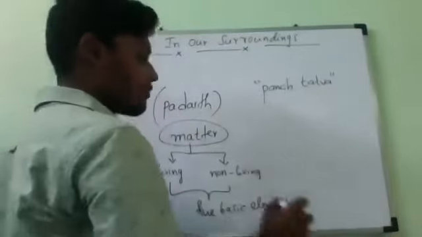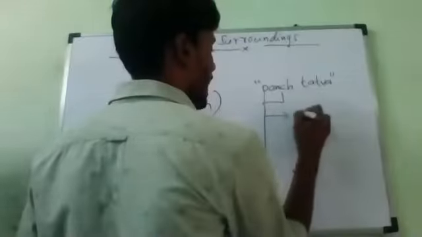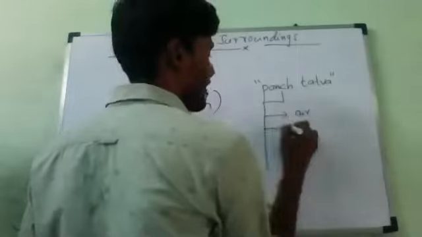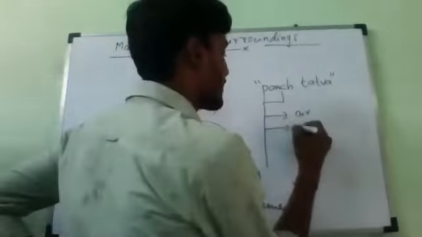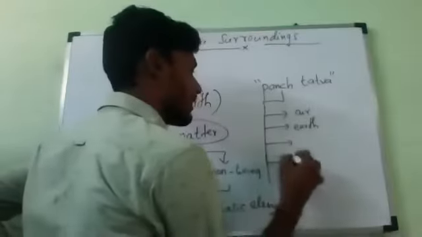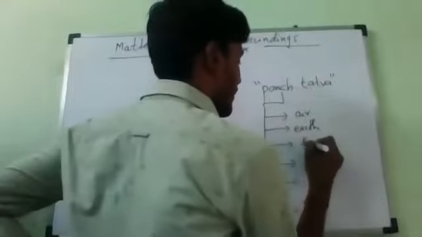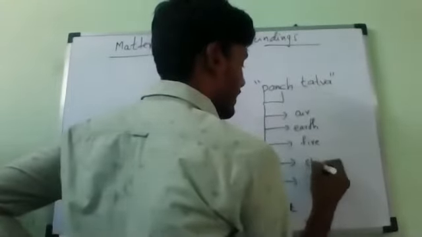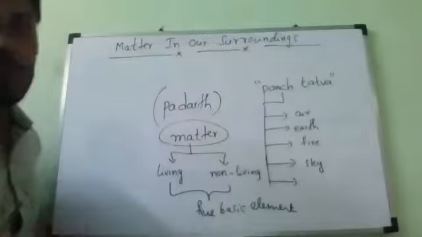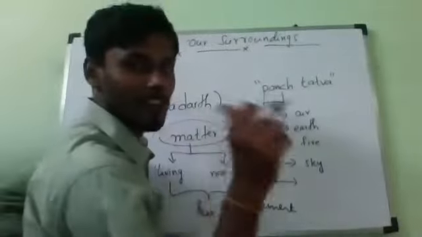The 5 basic elements called Pancha Tattva are fire, air, water, earth, and sky. First one, air. Next, air after earth. Earth after fire. Fire, sky, and the last one, which is very important, water.